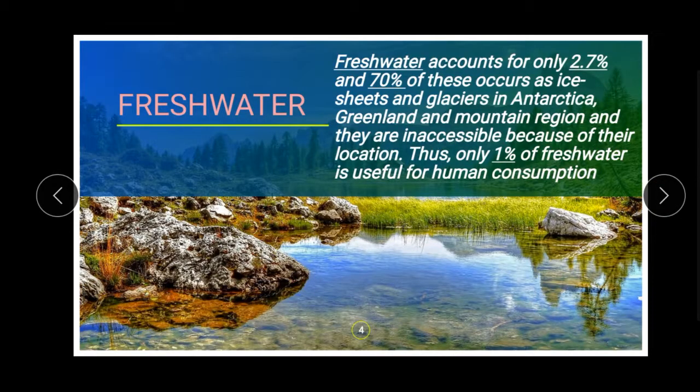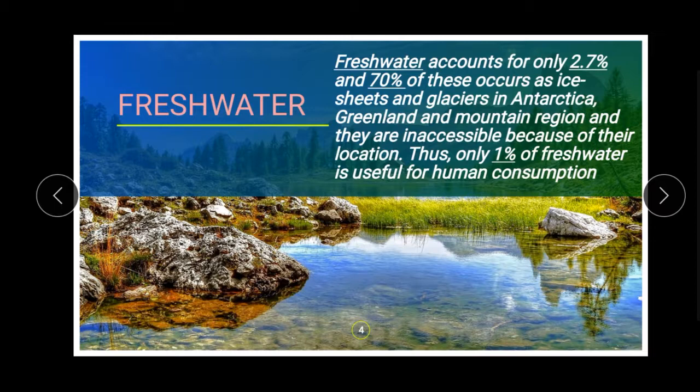Next, fresh water. Do you have any idea about fresh water? The water we use for drinking and cooking is called fresh water. It is not salt water, and humans can consume it. Fresh water accounts for only 2.7 percent. How many percent, children? 2.7 percent, and of that, 70 percent of the fresh water is in ice sheets and glaciers in Antarctica, Greenland and mountain regions, and is inaccessible because of its location.